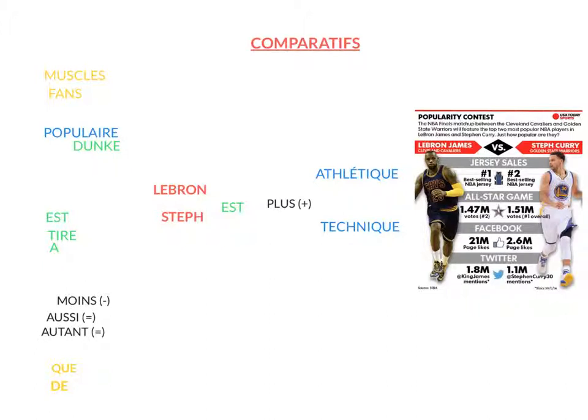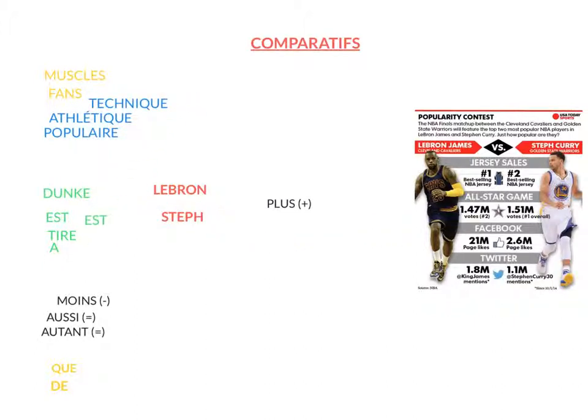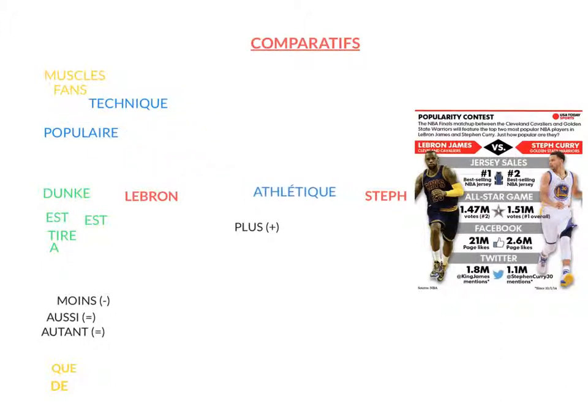Now, what happens when you want to compare two people? Well, it's very simple. Let's put those adjectives back here, and let me put my verbs right here. I'm going to compare LeBron and Steph. LeBron, I think, is more athletic, right? So, than Steph. Is more athletic than Steph. So, LeBron est plus athlétique, like we had earlier, Steph.